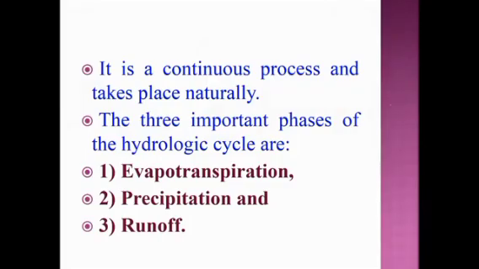So it is a continuous process and takes place naturally. The three important phases of the hydrologic cycle are evapotranspiration, precipitation and runoff.